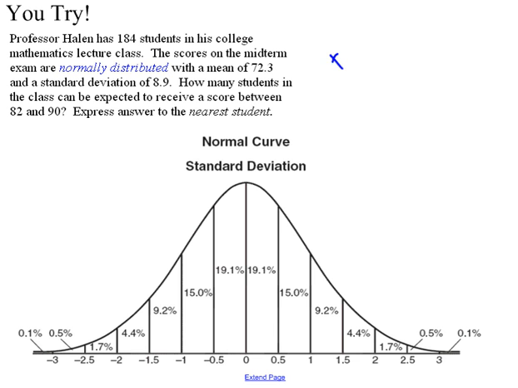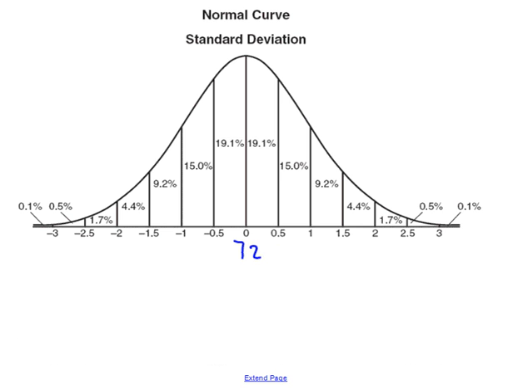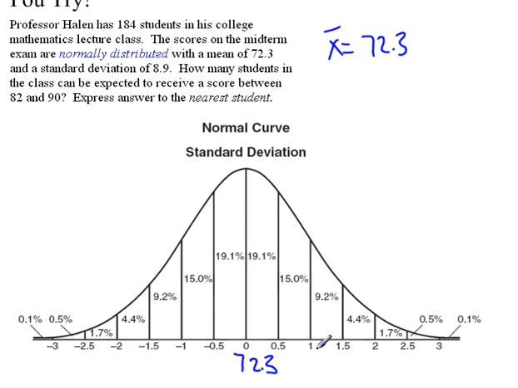Okay, so it says that the mean is 72.3. So the mean is 0 standard deviations. So that's going to go here, 72.3. And then you can figure out what the other numbers are within 1 standard deviation, within 2 standard deviations, within 3 standard deviations by adding or subtracting, if you're going backwards, the given standard deviation.